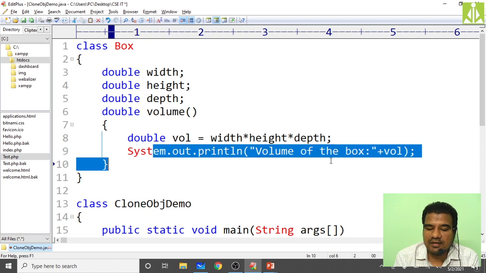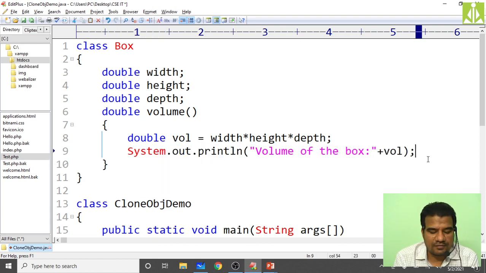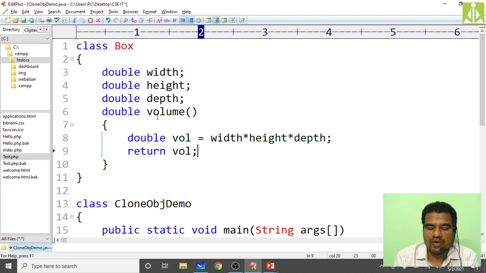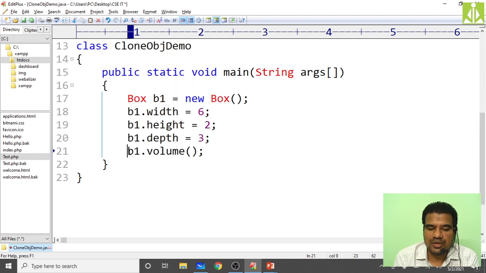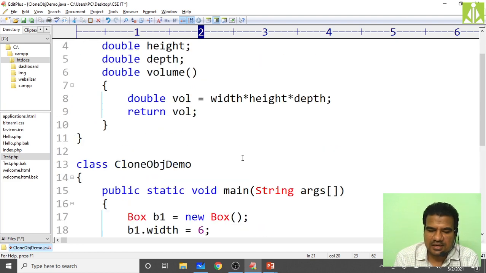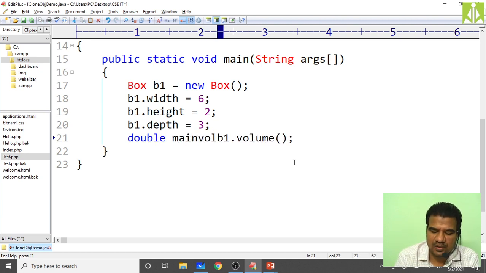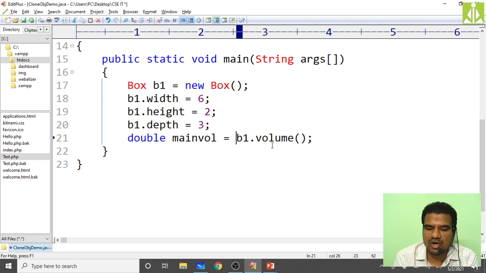After calculating the volume, what you have to do? You have to return that volume. So remove this one, and here return volume. That's it. When the volume method returns the volume, we need to initialize that with some variable, isn't it? Temp, or you can make it main volume, because we are doing this inside main. So main volume is equals to b1 dot volume.